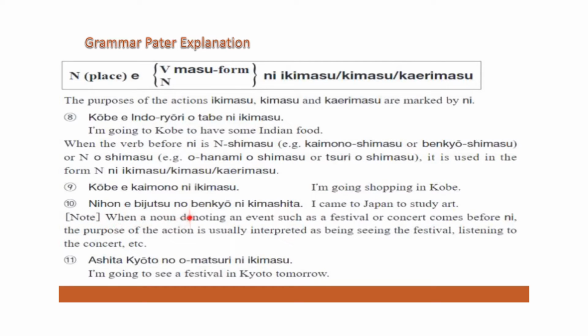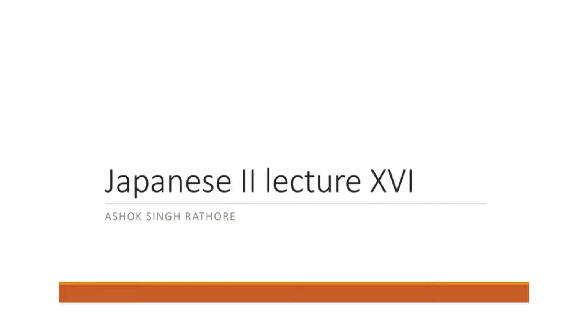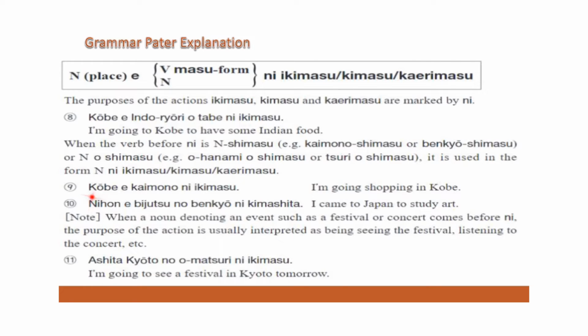Nihon e bijutsu no benkyou ni kimashita. What is kimashita? It's the past of kimasu, came. Nihon e kimashita, that means the main sentence is Japan आया हूँ, came to Japan. Bijutsu no benkyou ni, this is the purpose. Bijutsu is art. Bijutsu की स्टडी के लिए आया हूँ जापान. I came to Japan to study arts. I hope it is clear.